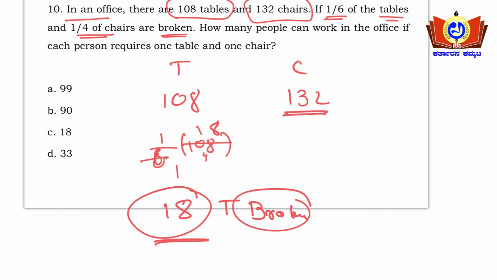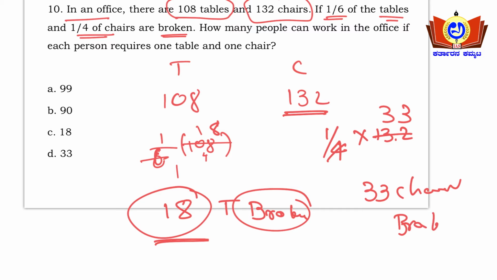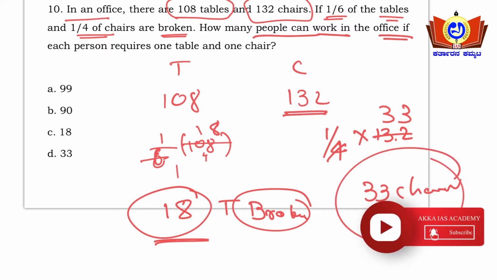And similarly 132 chairs are there, so 1/4 of the chairs are broken, means 1/4 into 132, so 4 3s are 12 and 4 3s are 12, so 33 chairs are broken. So 33 chairs are broken. How many people can work in the office if each person requires one table and one chair?